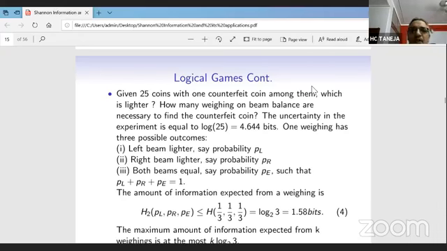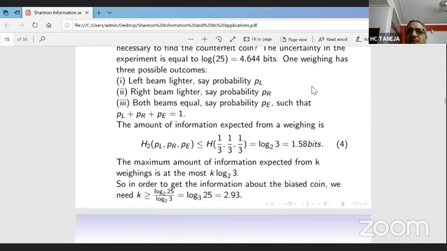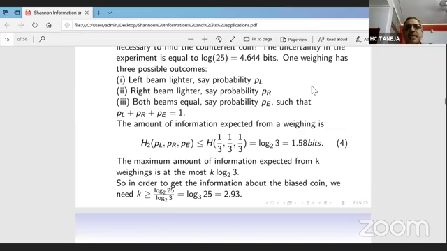So the amount of information expected from a weighing is the entropy of PL, PR, PE, and it will always be less than or equal to the entropy of 1/3, 1/3, 1/3, because the maximum is log 3. So it is equal to 1.58 bits. So what I want to say is that in whatsoever intelligent way you think, the maximum entropy which can be removed in one weighing is 1.58 bits.